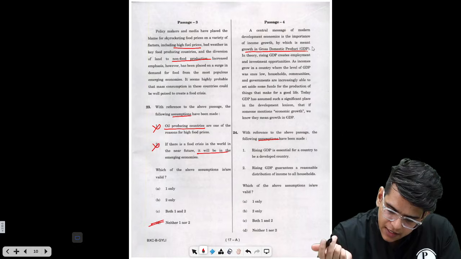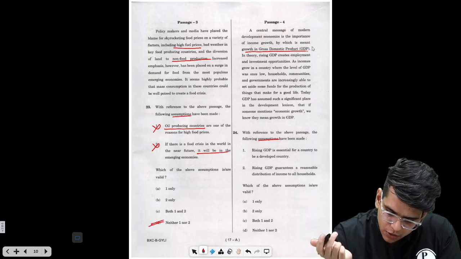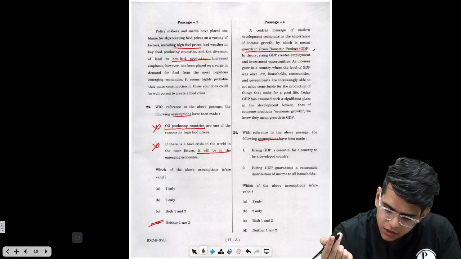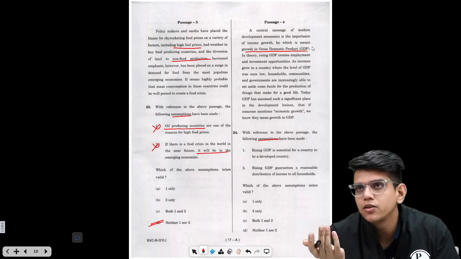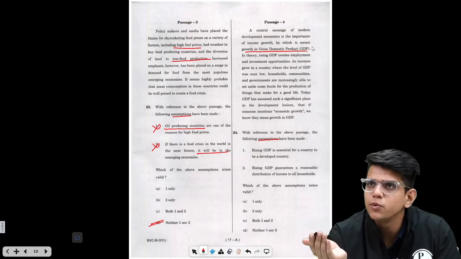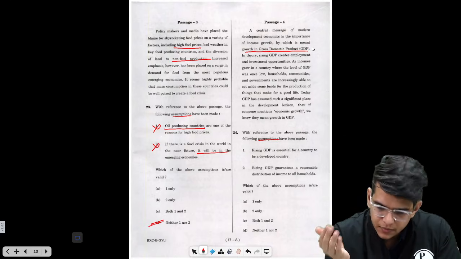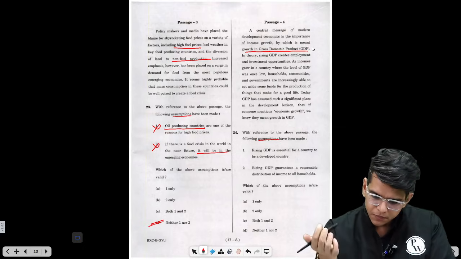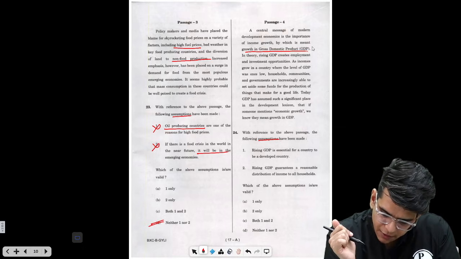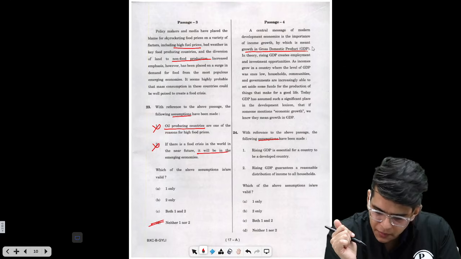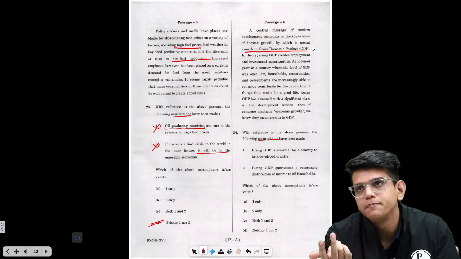In a country where the level of GDP was once low, households, communities, and governments are increasingly able to set aside some funds for the production of things that make for a good life. So basically, income will grow, you will save more, and that will help you build more. Today, GDP has assumed such a significant place in the development lexicon that if someone mentions economic growth, we know they mean growth in GDP.